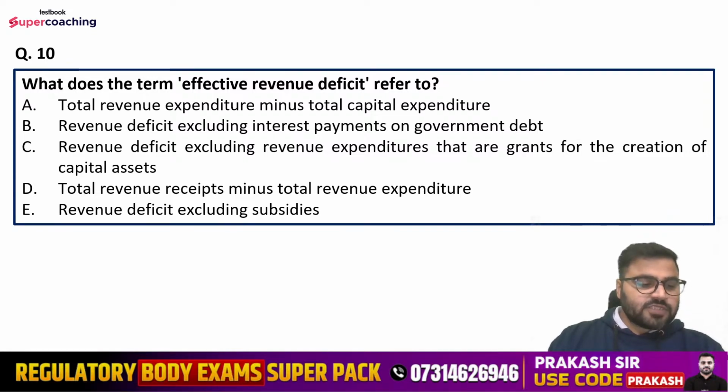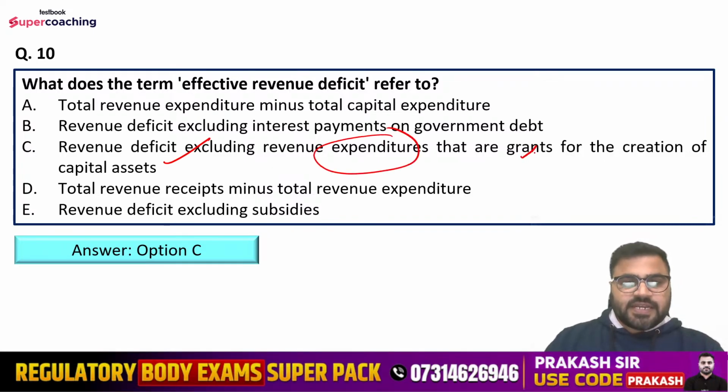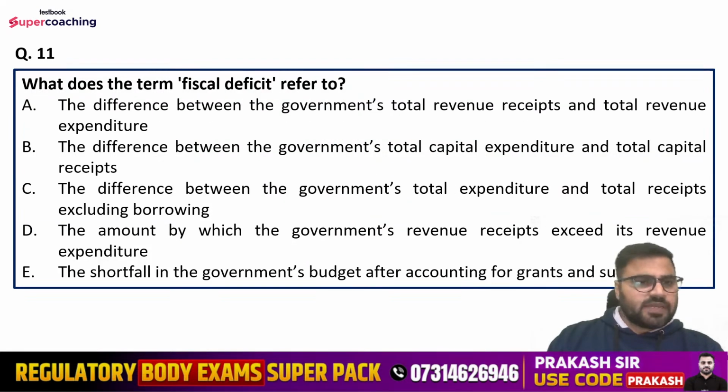Yes, tell me, what is the right answer, guys? So right answer is option number C, that is revenue deficit excluding revenue expenditure that are the grants for the creation of capital assets. So if any revenue expenditure is used for the creation of capital assets, then in that case that will be reduced from the revenue deficit, and that will give the figure of effective revenue deficit.